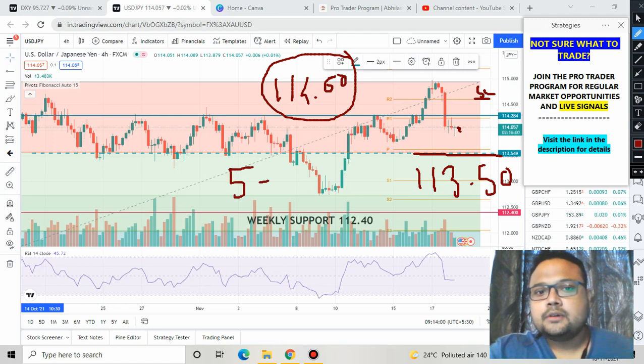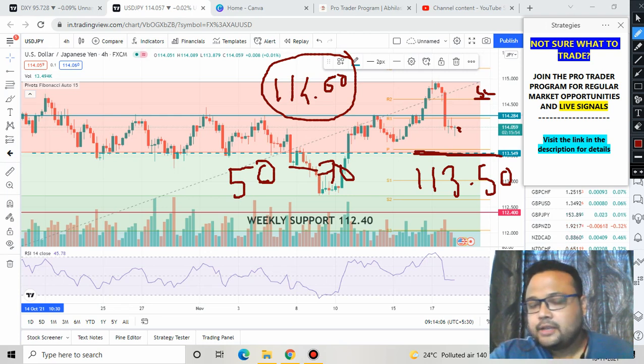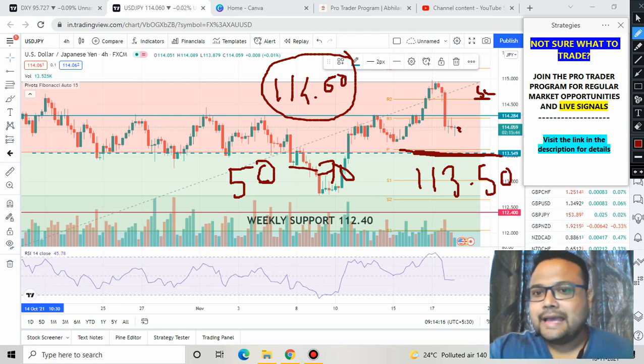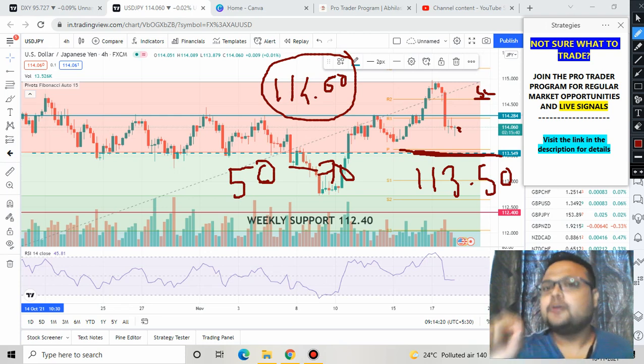If you do not exit completely, at least you can book 50 to 70% of your profit here. At least book 50 to 70% of your profit here, and you can continue with the trade. But if you are a day trader, if you do not have that patience like me, then you can also exit at this particular level of 113.50 and observe the price.